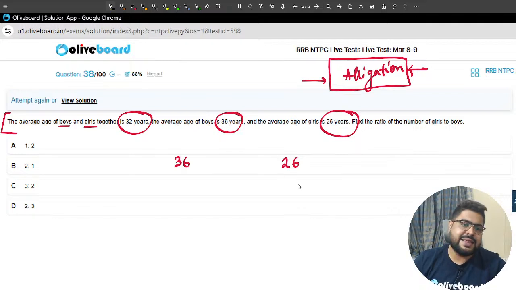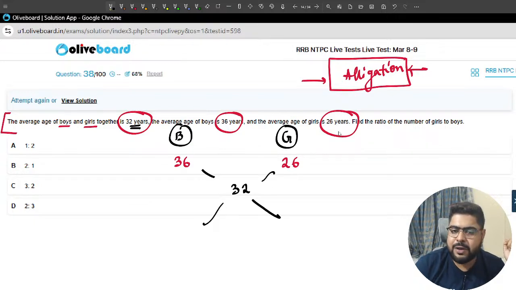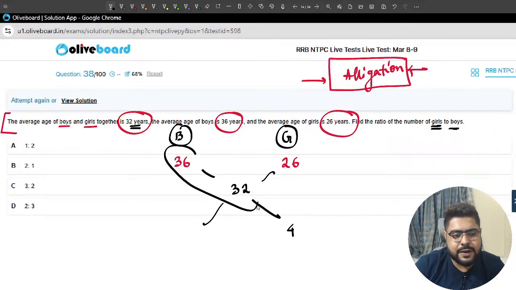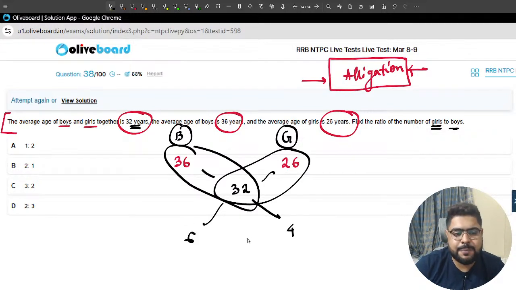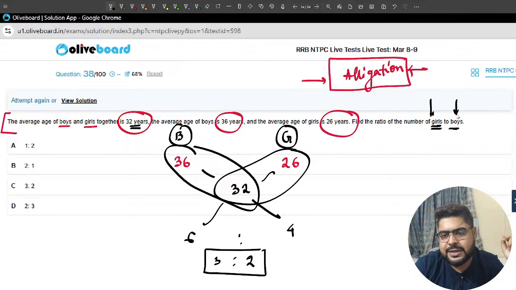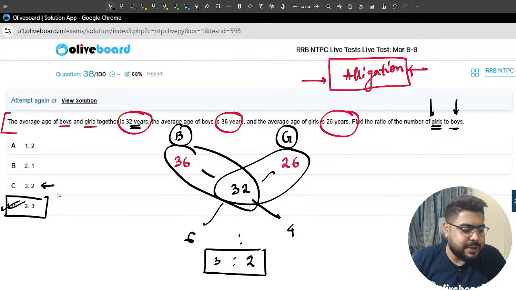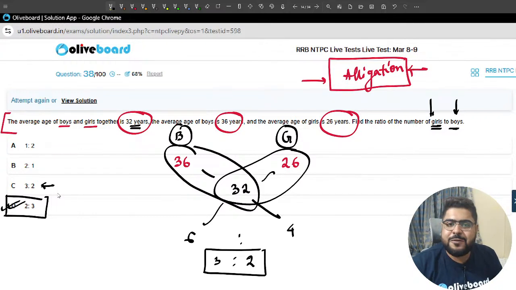Okay. So 36, 26. And the total average is 32, sir. Take allegation, sir. So this is boys, this is girls. Remember, because the ratio is girls to boys. Remember this. So the crosswise difference is 4, crosswise difference is 6. 6 ratio 4 meaning 3 ratio 2. So boys ratio girls is 3 ratio 2. But they are asking girls to boys, so 2 ratio 3 will be the answer. Option number D. Do not by any chance mark this. Please do not mark this. Clear, sir? Everybody clear, sir?